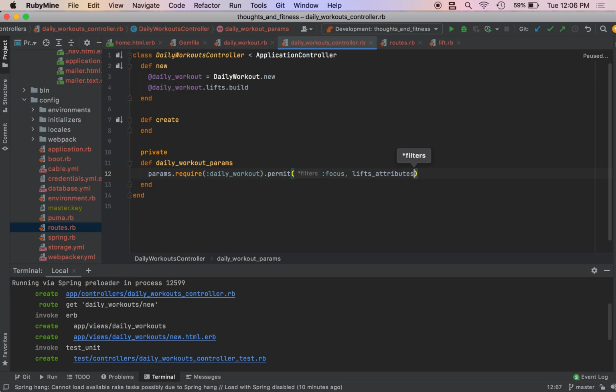So this will be for our lifts model, and that will be a list of symbols. It'll be the name, the sets, and the reps for each lift.